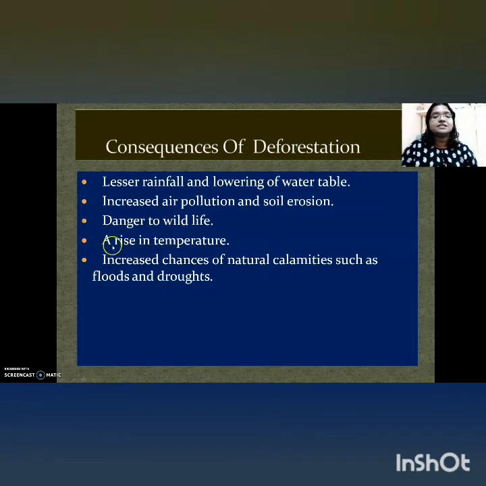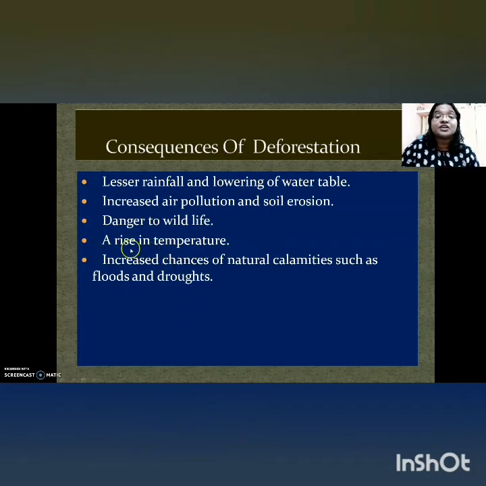Now, the next reason is a rise in temperature. Coming to plants, when they absorb carbon dioxide, which I told you is one of the major air pollutants, and it is also a powerful greenhouse gas. And what does it do? The greenhouse gas, carbon dioxide or any other, remains in the atmosphere and absorbs the sun's rays, thereby increasing the temperature of the particular place.